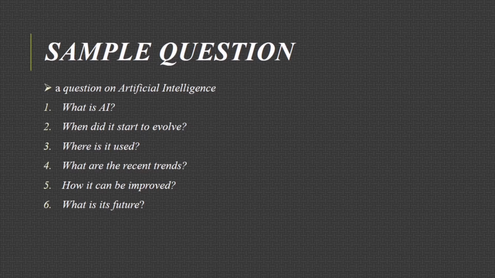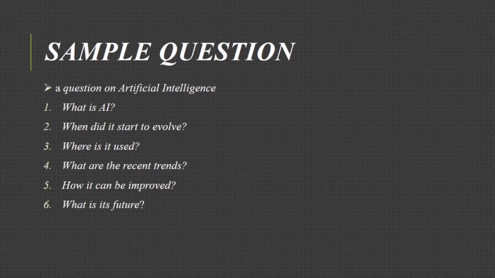For instance, in the 2016 paper, they asked a question on artificial intelligence. Your answer should look like this: what is artificial intelligence? You have to define it with a proper definition. When did it start to evolve?